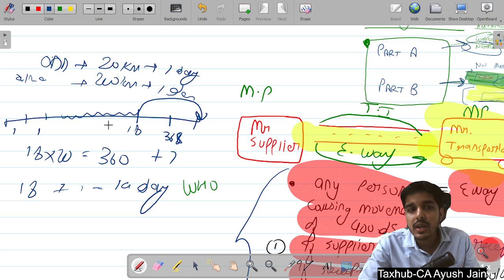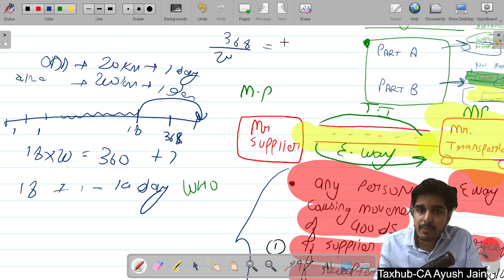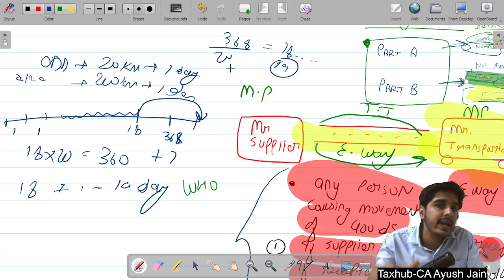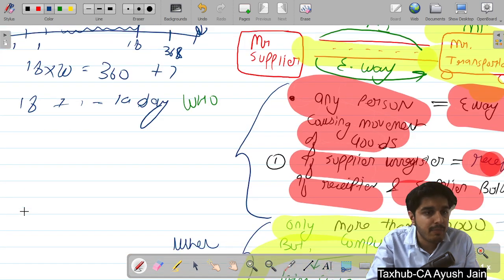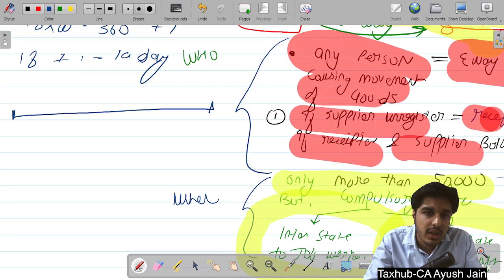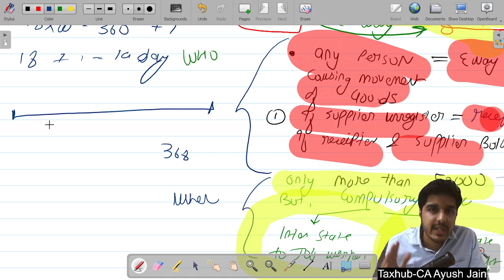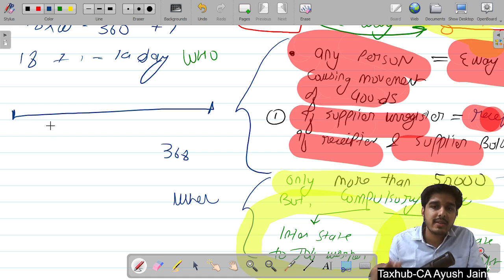How do you have to see it? I am going to give one easy trick. Suppose you have 368 kilometers, just divide by 20. It comes to be 18 point something. So your validity will be 19 days, one extra day. I am just going to repeat this part again. Suppose you have to cover 368 kilometers. So you are going to see what my validity is for 368 kilometers. So the answer says that for every 20 kilometers you are going to get 1 day.